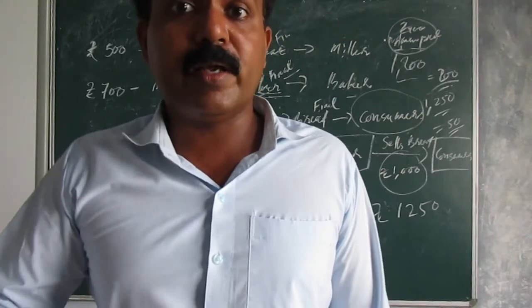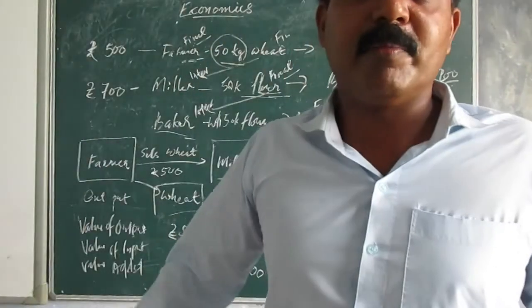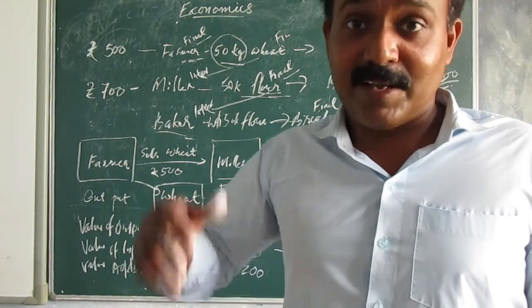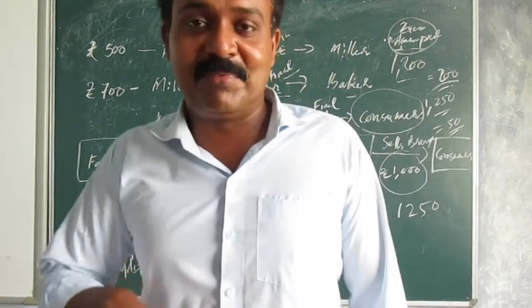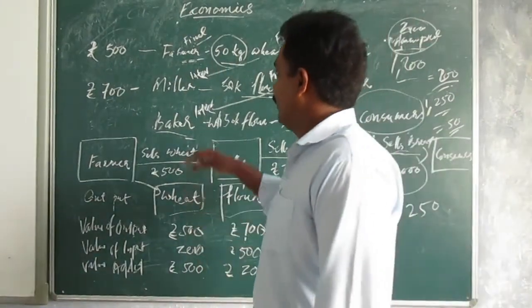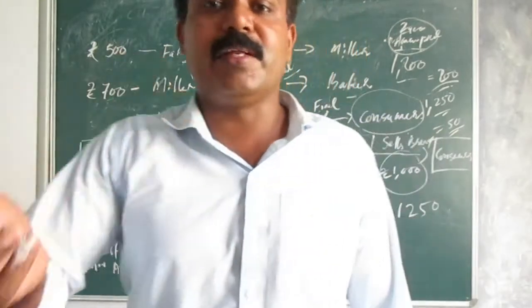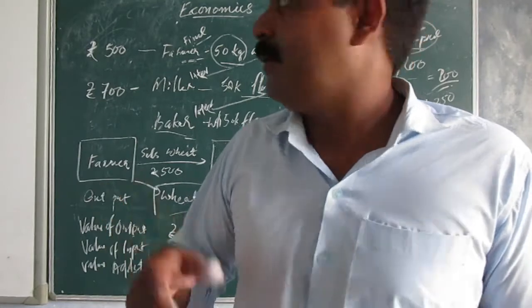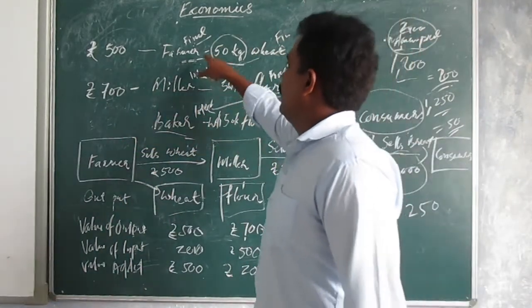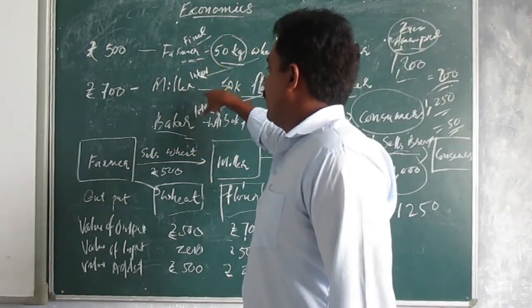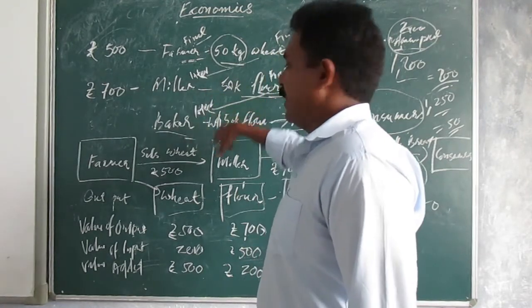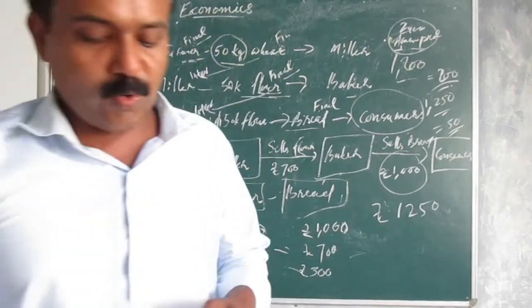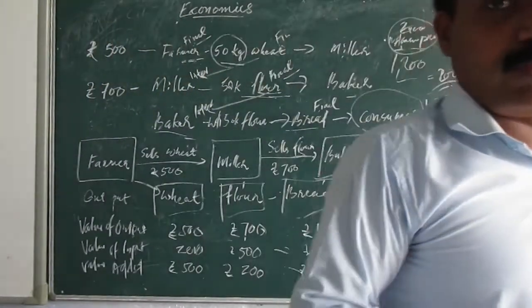Maybe 300, or it can be 400, or maybe up to 500 also. It can be more than 500 also. It depends on the way he cultivates and the blessing of nature. It's rather risky also. However, you can see here an element of intermediate goods coming in many cases. Understood? If you observe, value of wheat is included in the value of flour.